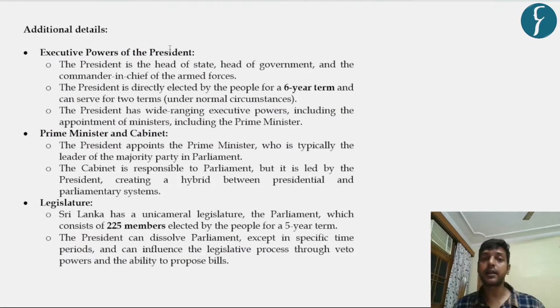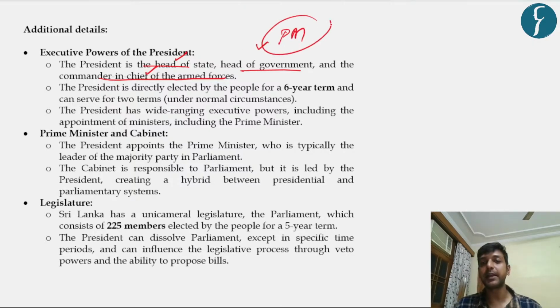Now we're going to see certain other powers associated with the president. As we have discussed, the president is head of the state, head of the government, and commander in chief of the armed forces. The power of head of the state and commander in chief of the armed forces is similar to India, but the head of government is the PM in India, not in Sri Lanka.